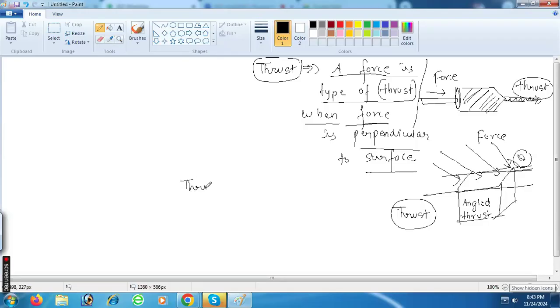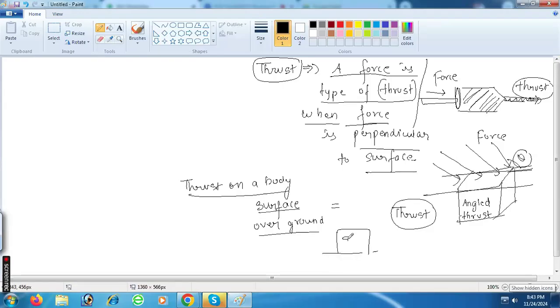Can you tell me what is a thrust on a body? Thrust on a body surface over ground. Can you find this thrust on a body surface over ground?